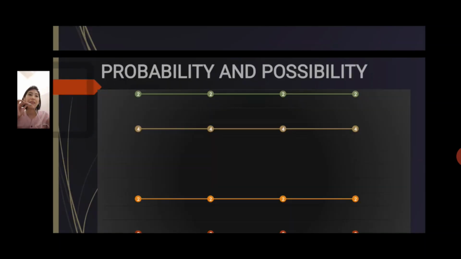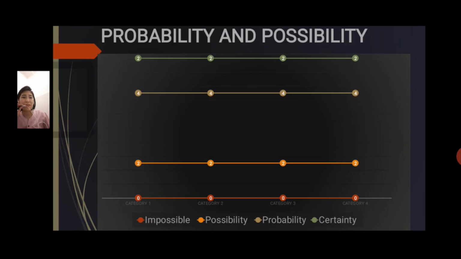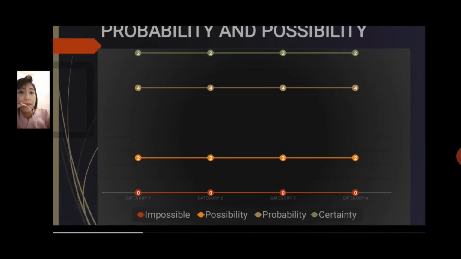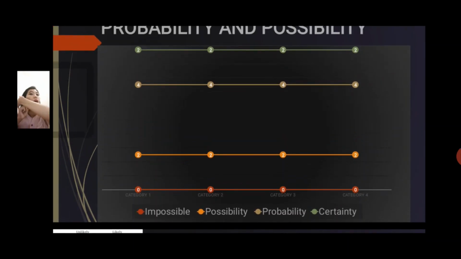So how can we differentiate the two? Let's simplify the concept by understanding the graph here. When I say certainty, there is no chance that the action will not happen. It is very certain that the action will happen sooner or later. Unlike probability, which is the brown line, it says that there's a big chance that the action will happen, but there's a little portion of it that the action might not happen. Unlike possibility, which has a big portion that the certain action will not happen.